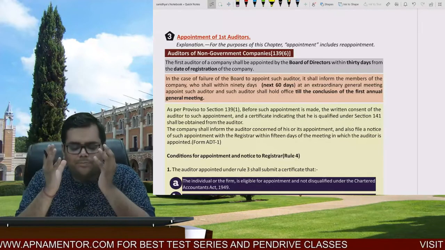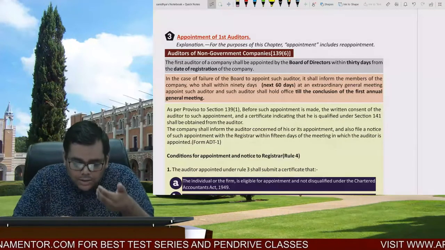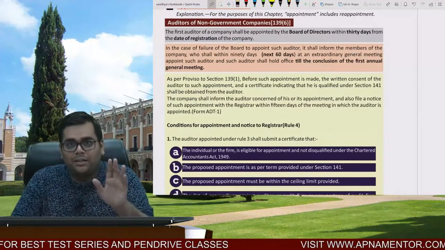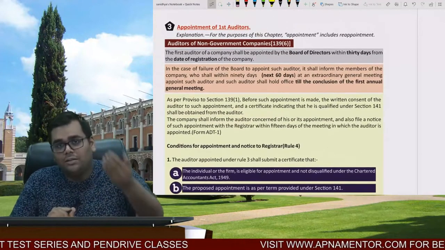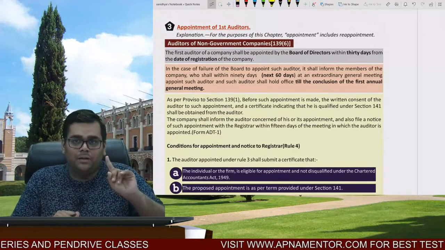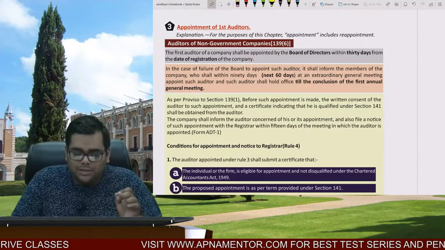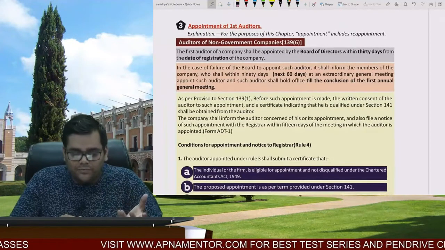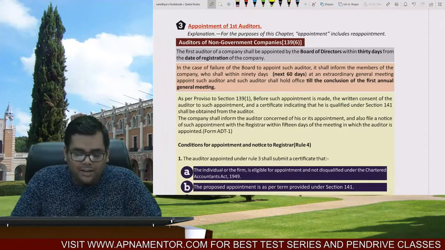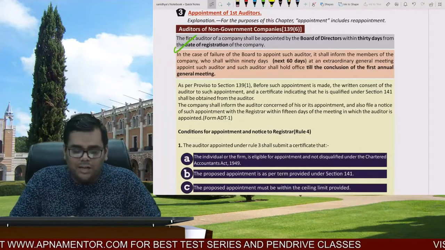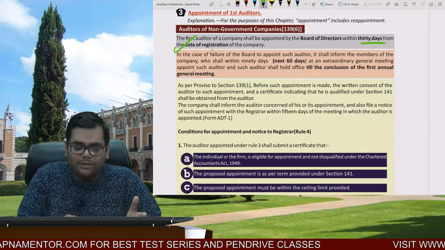So that is why the provision says that the first auditor of a company shall be appointed by the board of directors. Right? Normally, every auditor is appointed by the members in the general meeting by passing an ordinary resolution. But this exception is only for the first auditor. Section 139 subsection 6 says that the first auditor of the company shall be appointed by the board of directors within 30 days from the date of incorporation.